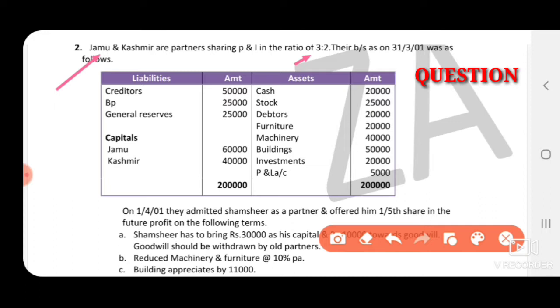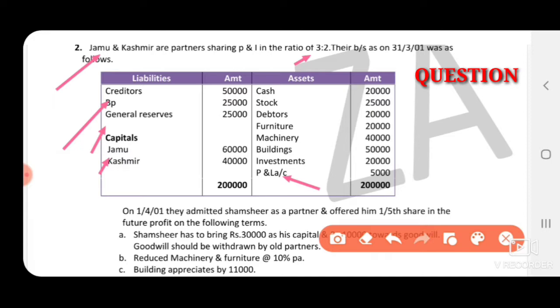Next, liabilities. You know the liabilities, creditors and bills payable, are transferred to the new balance sheet. General reserves, capitals and profit and loss account are transferred to partners capital account, that is the second step.